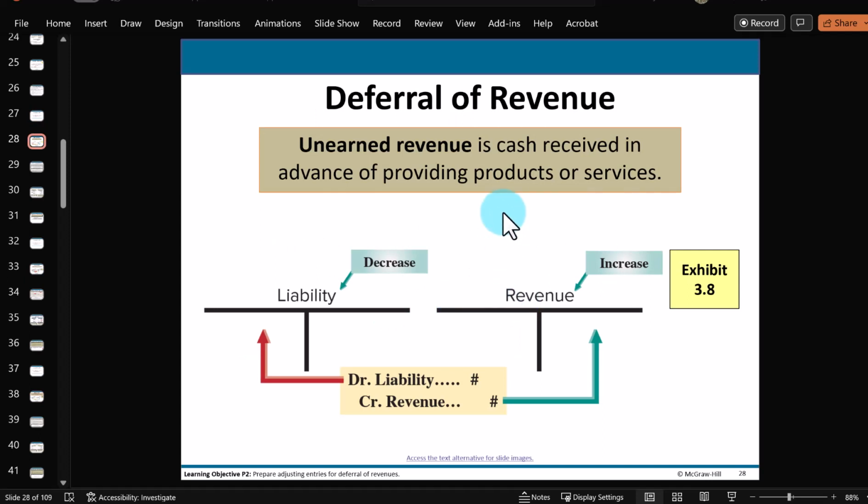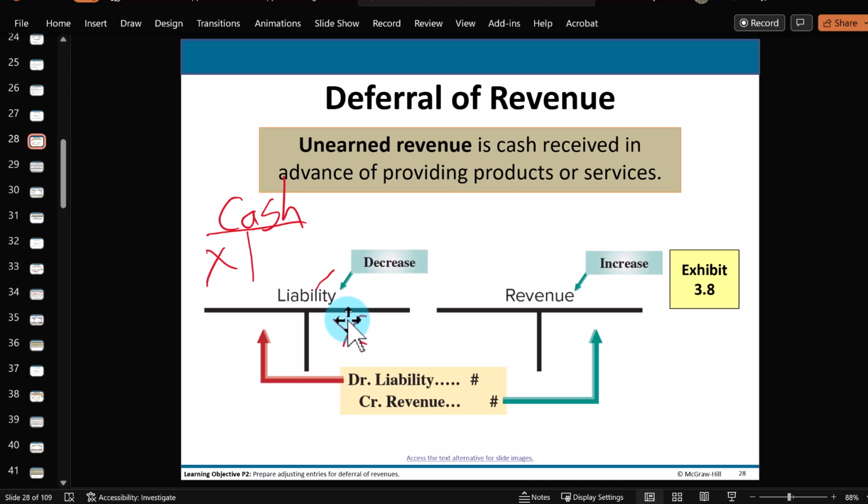So let me draw the cash T account in here. The collection of the money here, debit to cash, already happened in the previous month. And at the same time, now we're going to be owing services, owing merchandise to our customers. Owing is a liability. Liabilities are increased with credits. So this debit and this credit happened in the last period or previous period.